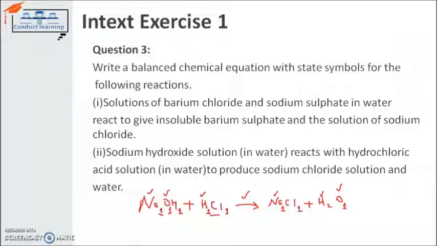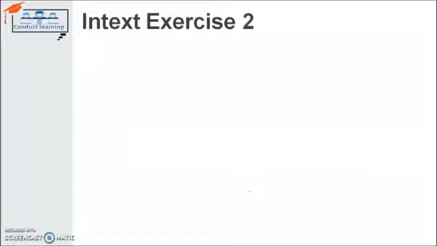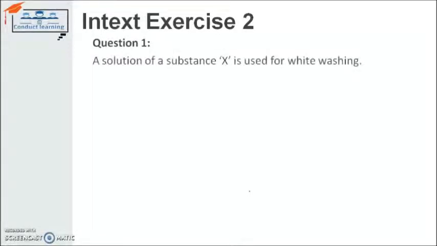So in this way, you can write the chemical equation with the state symbols for the reactions mentioned there. This is the solution for the same. After that, when we switch toward the next exercise, the first question is a solution of a substance X. Here the substance name is not given. It is represented by X.